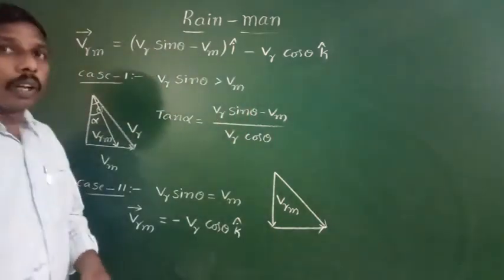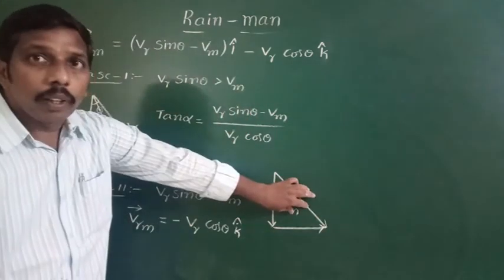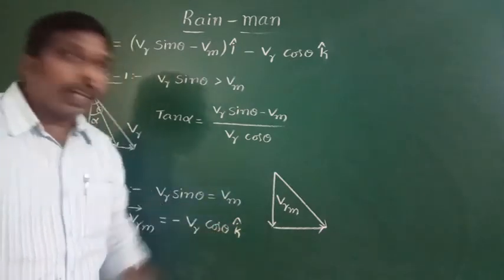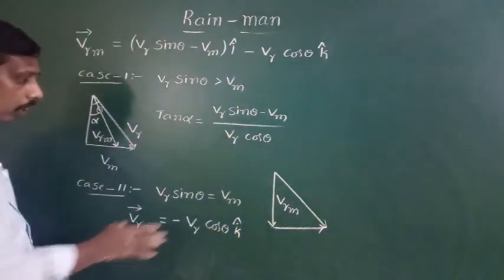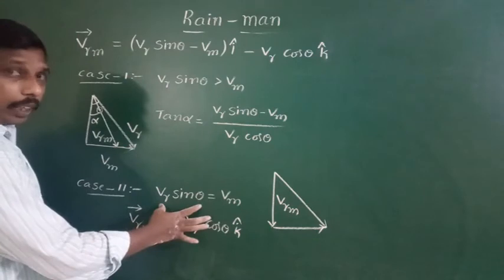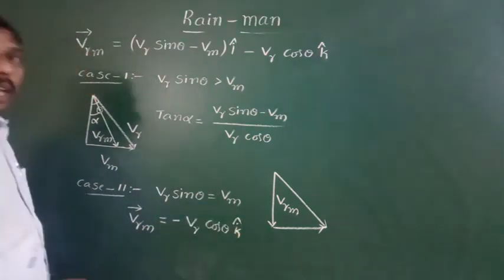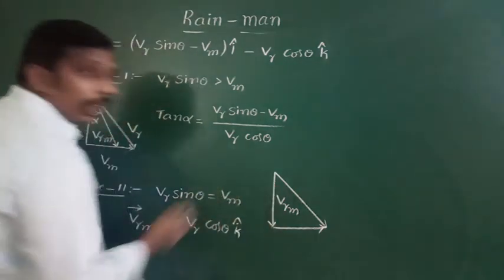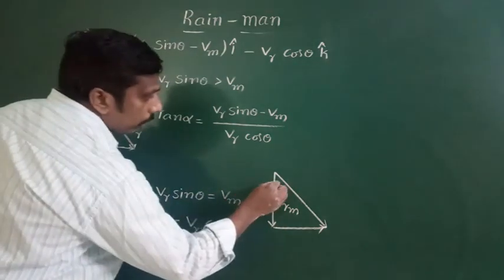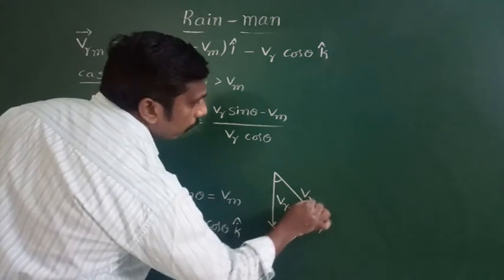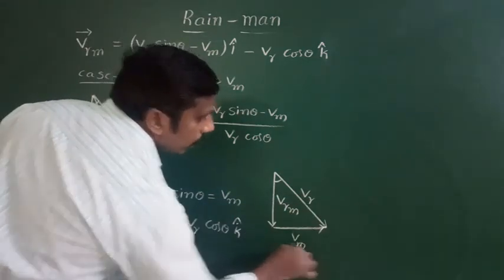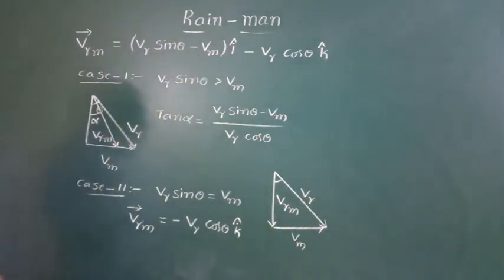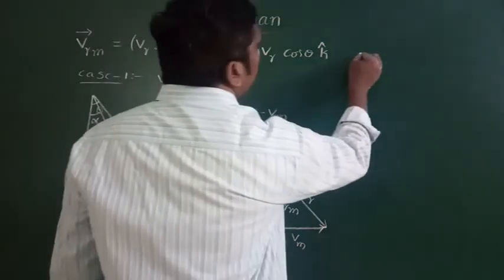That means the horizontal components of rain velocity and man velocity are both equal. In this case, rain appears to fall in a vertically downward direction. This is the velocity of the rain and the velocity of the man. This is the second condition. And next, one more condition, case 3.